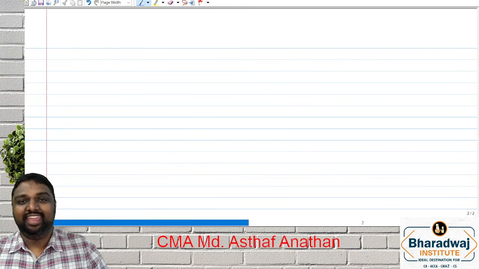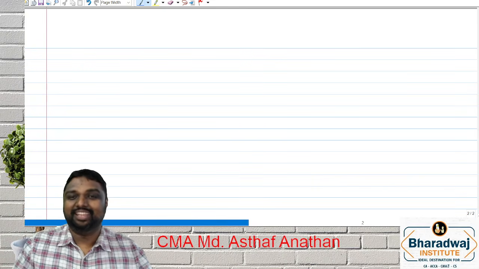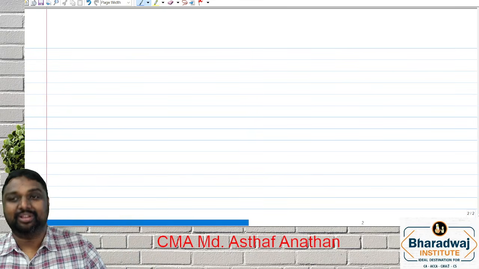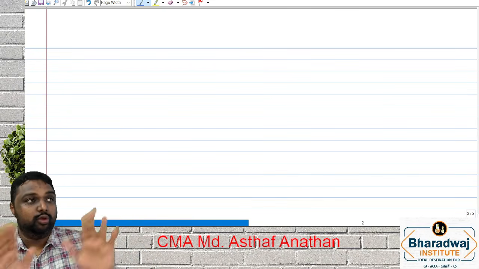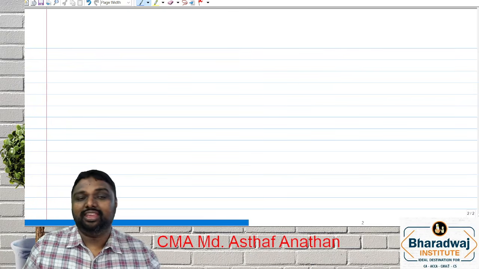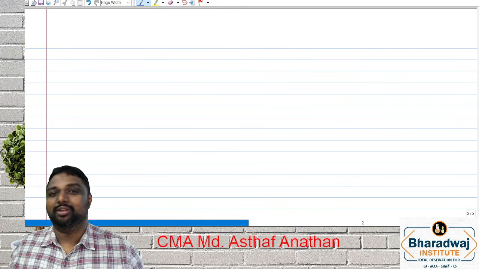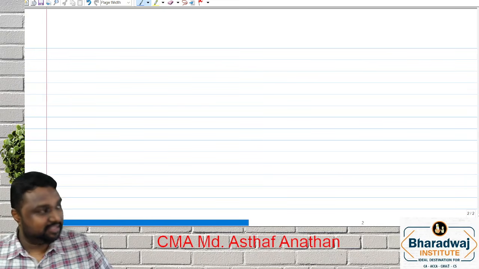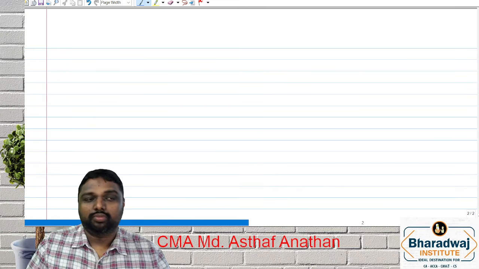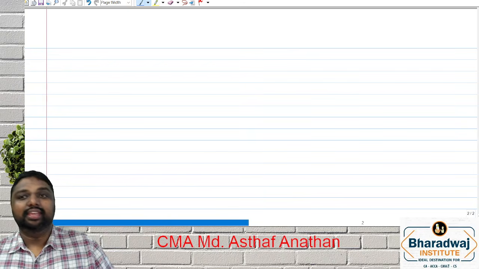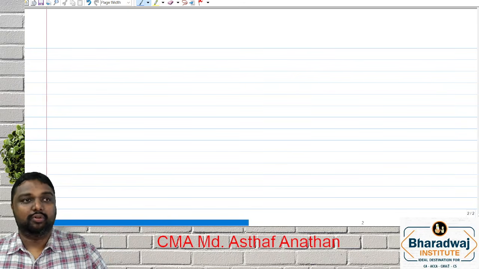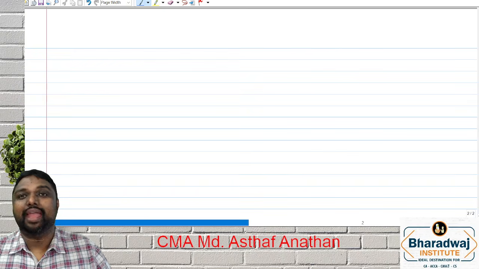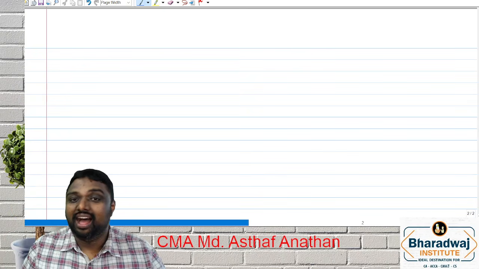Definitely, once CAS 6 material cost is over, next will be CAS 7, employee cost. If you are very good in material cost, you will easily understand employee cost. Employee cost, for what purpose do we pay, my dear friends? It is the reward for the employees' work towards the company. What are all the amounts paid or payable for the service rendered by the employees?